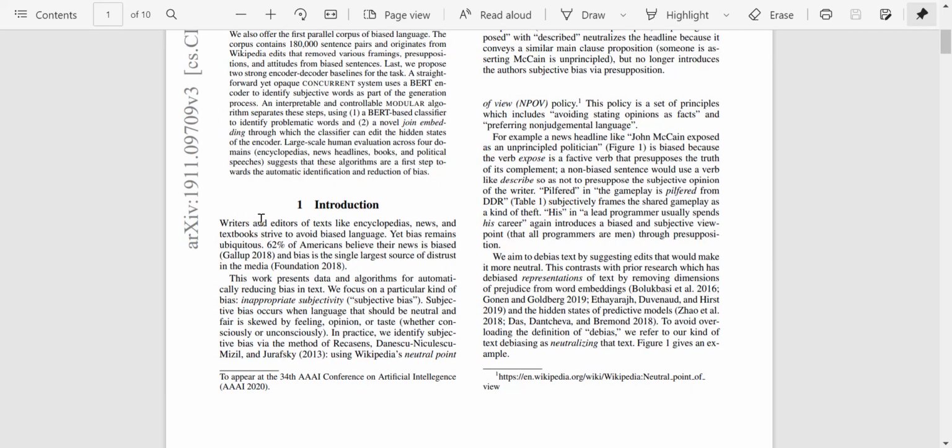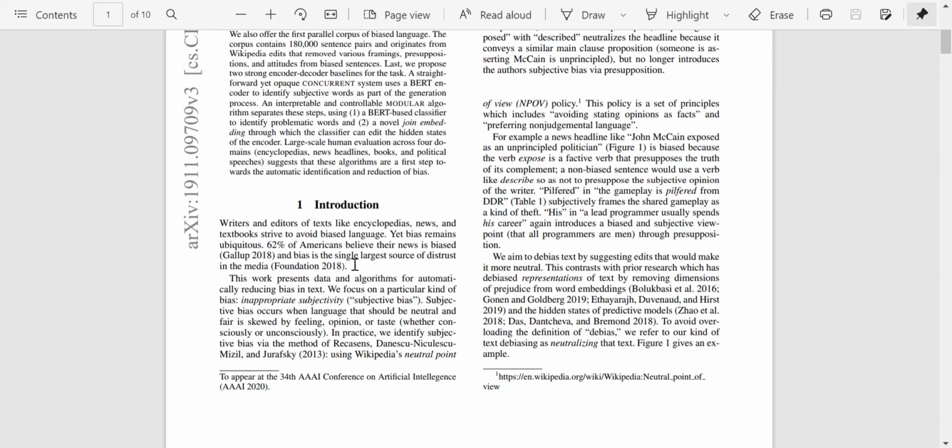So the introduction: writers and editors of texts like encyclopedias, news, and textbooks strive to avoid biased language. Yet it remains that 62% of Americans believe that news is biased, and bias is the single largest source of distrust. So we've all seen this around us. Some people say that this news channel supports this political party, or this news channel has some background agenda, and so on and so forth.